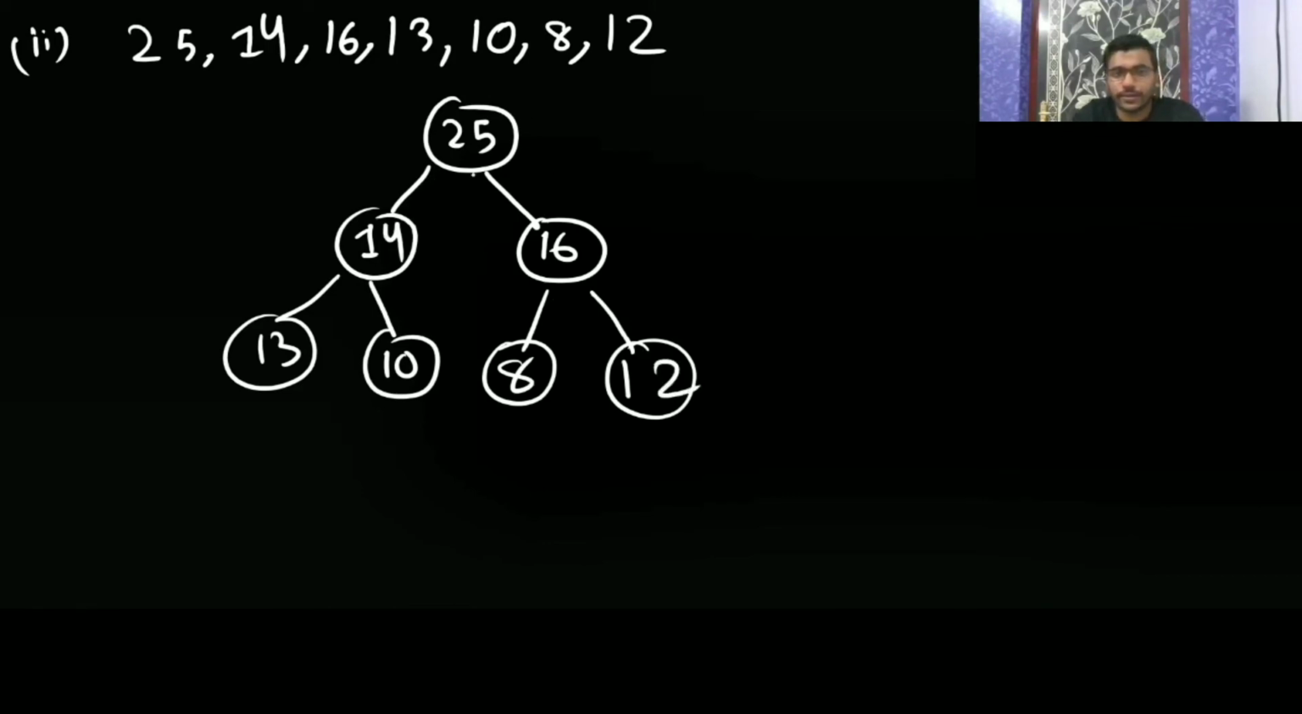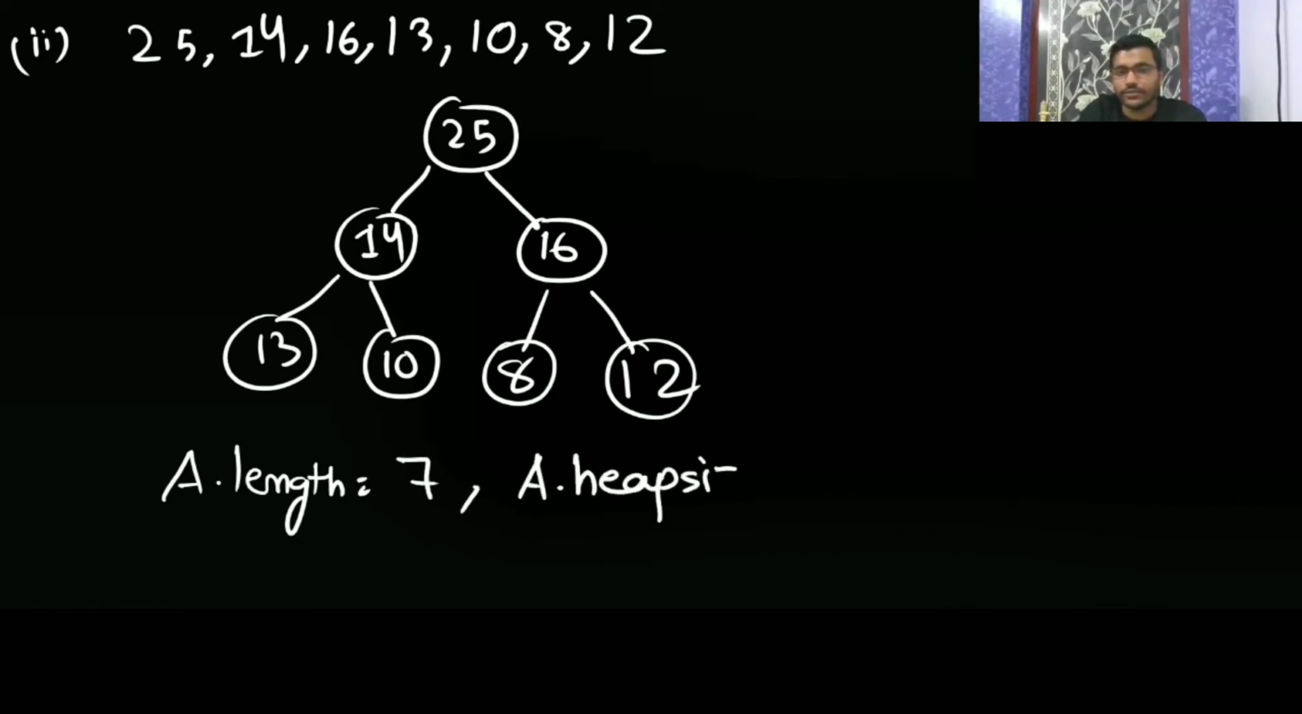Now see, 25 is greater, yes. Then 14 maximum, yes. 10 maximum, yes. Okay, so it is following the heap property. So A dot length is going to be how many? 1, 2, 3, 4, 5, 6, 7. And A dot heap size is going to be 1, 2, 3, 4, 5, 6, 7. So all the elements.